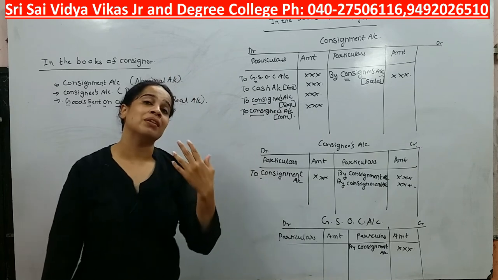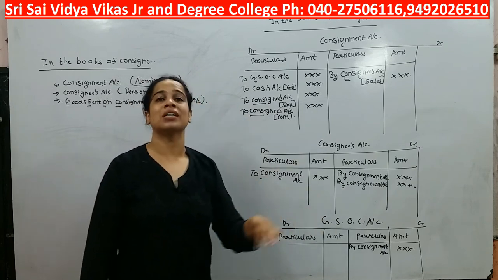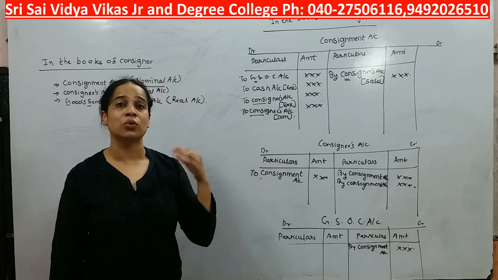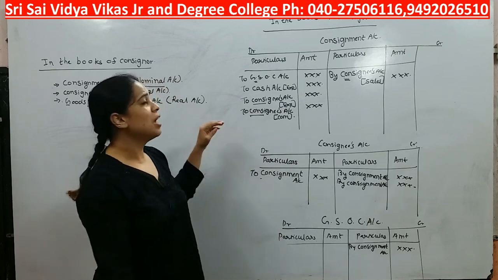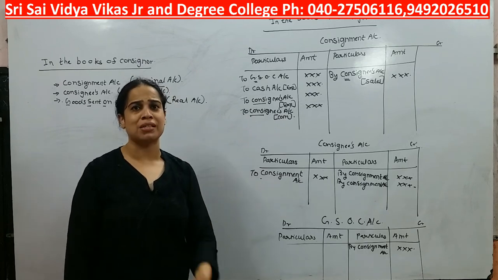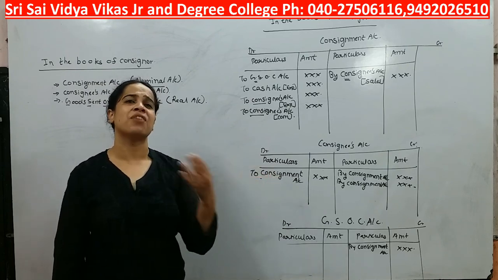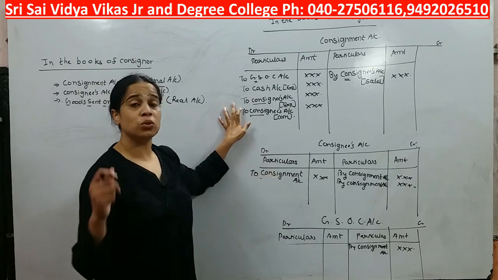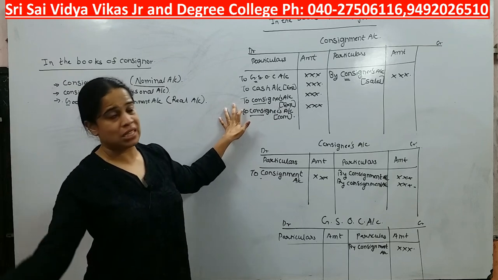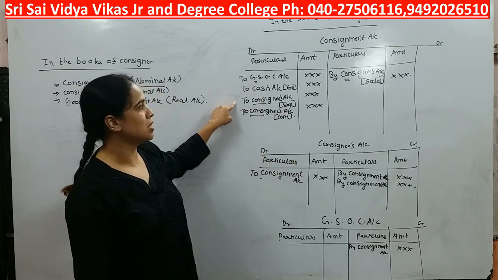Now goods are with the consignee. Step number 3, whenever goods are reaching the consignee, he needs to unload them, he needs to bear a few expenses, right? It can be selling expenses, marketing expenses, warehousing expenses, or he might need to pay a few taxes. It might be octroi, freight, whatever it is. Okay, but those expenses will be borne by the consignee, but later on we need to pay him. That's why I am writing here to consignee's account.